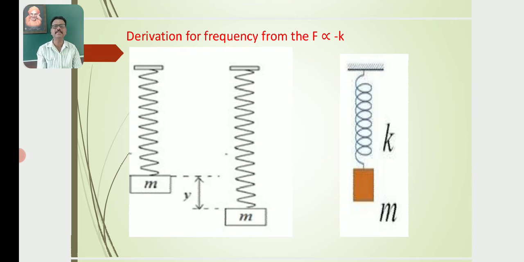A swing, the hands of a walking person, and the prongs of a tuning fork are examples of oscillatory motion.